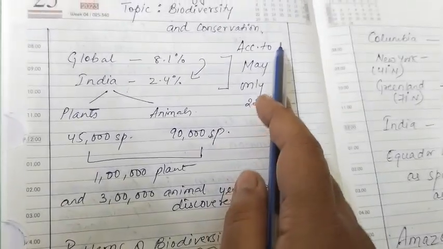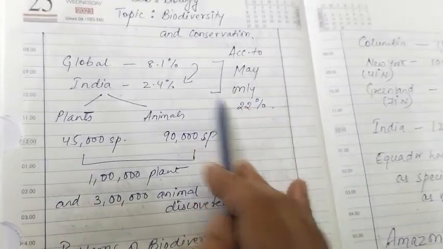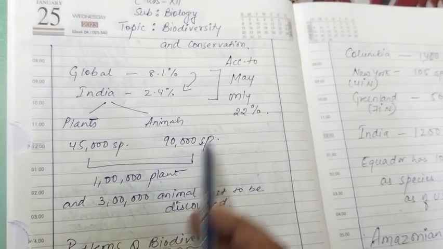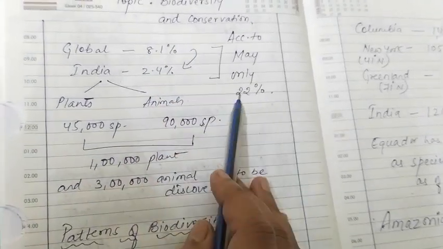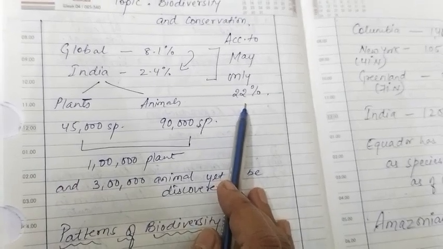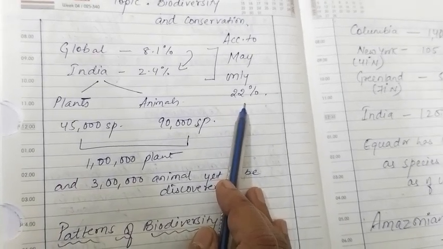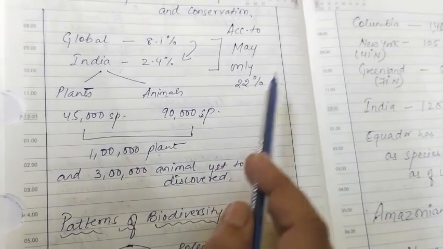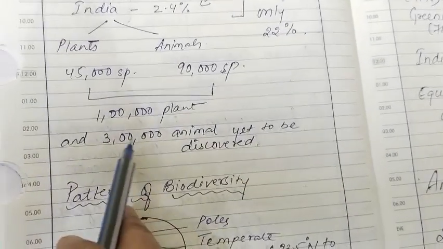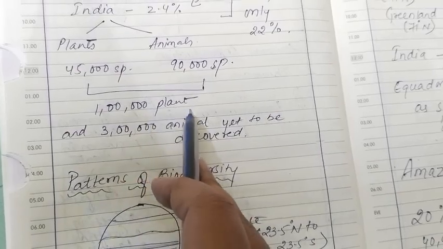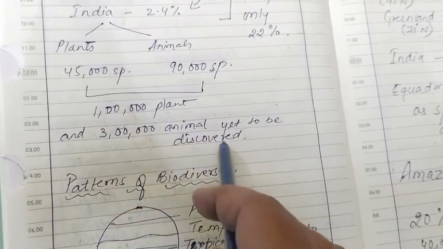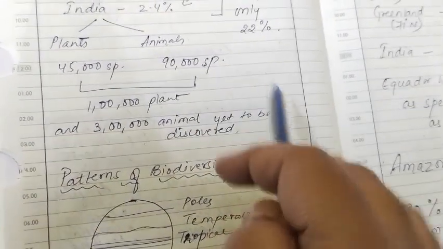But according to scientist Robert May, whatever has been discovered yet, this 8.1%, is only 22% of the total global species found on earth. So according to his proportions, it is estimated that approximately more than 1 lakh species of plants and 3 lakh species of animals are yet to be discovered in India itself.